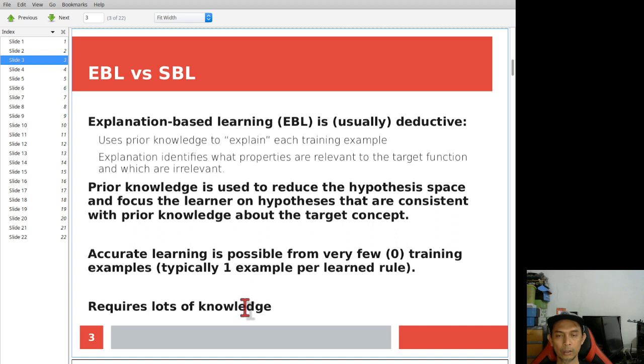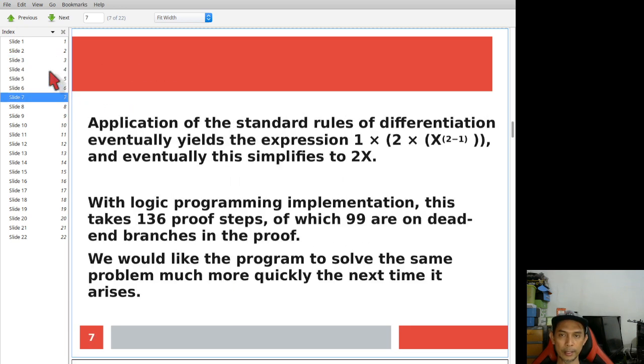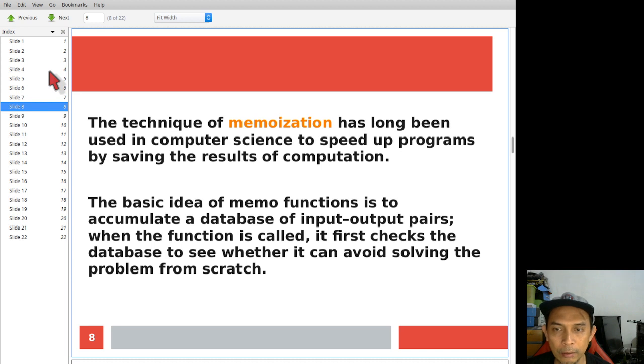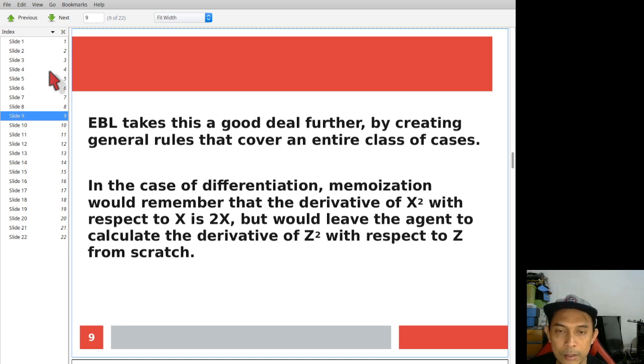And then how to get the knowledge, you use predicate. We use predicate to explain the knowledge, and then we use the technique of knowledge base. We store the input output pair in a database, but try to reduce the number of entries so that you can generalize the solution.